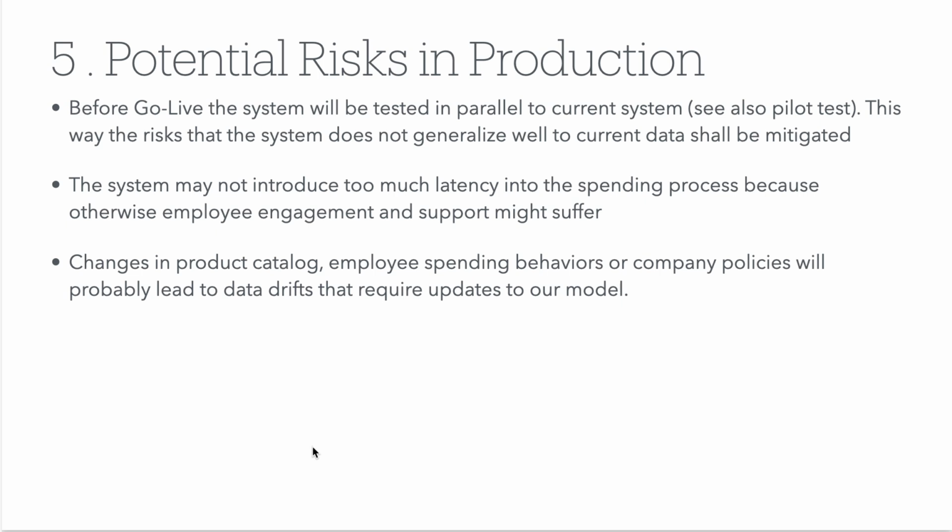And with regard to the changes of the product catalog, we think these, of course, change the spending patterns, or if the company policy just removes a certain type of items from the catalog, or certain travel arrangement, let's say business class, then this will lead to a data drift, and that's why we have to update our model. This risk is already taken care of in this plan with the event-driven pipeline or the online learning.